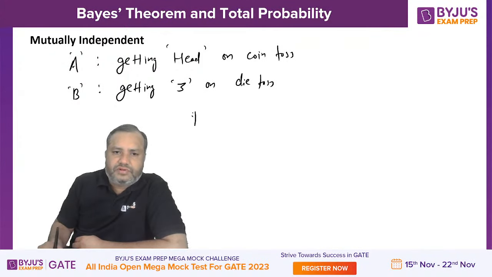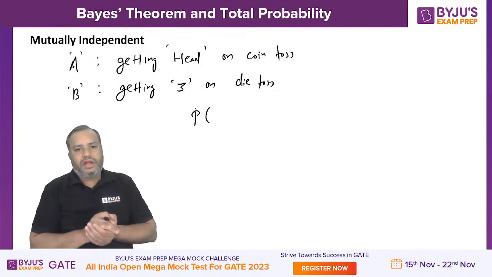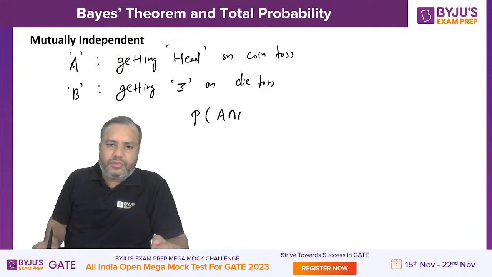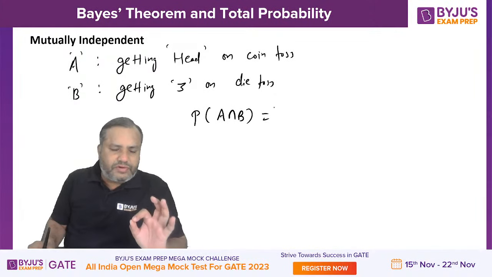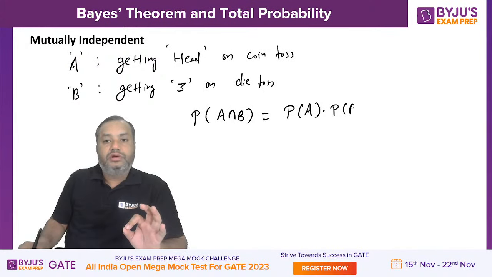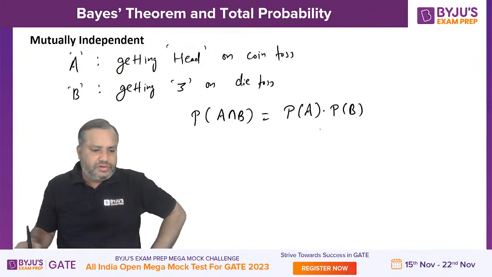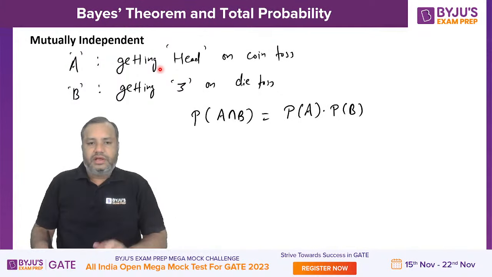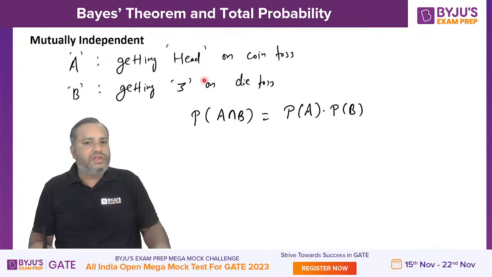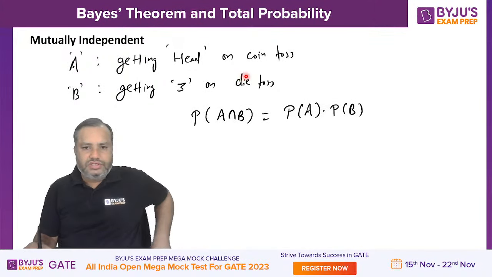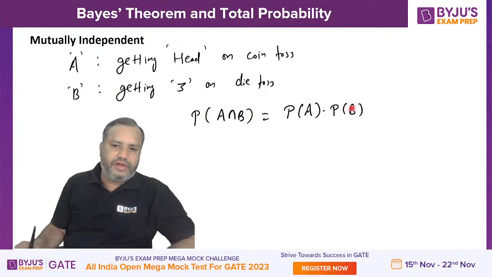So students, when a coin and a die are tossed together, consider the joint probability of A and B. One simple question to you: is the probability of A going to affect B? No. Does vice versa exist? So getting head on coin toss is not affecting getting 3 on die toss, and vice versa. Getting 3 on die toss is not affecting getting head on coin toss. So ultimately P of A intersection B will be P of A into P of B.